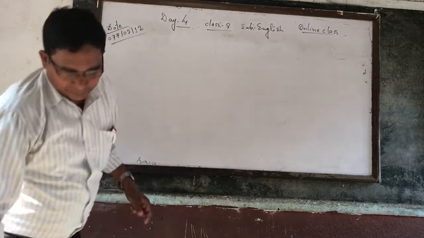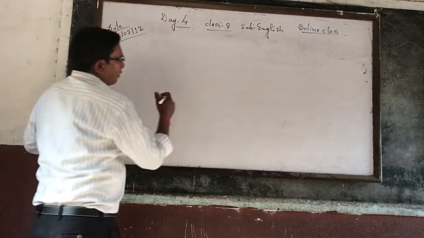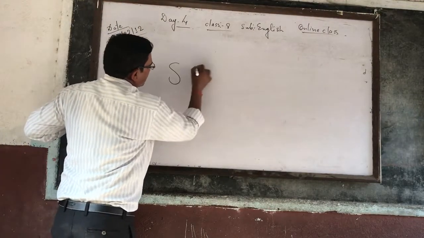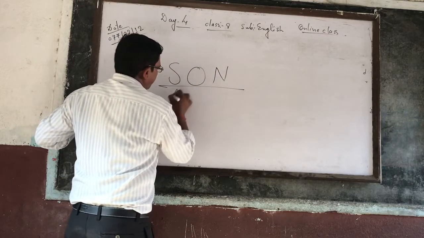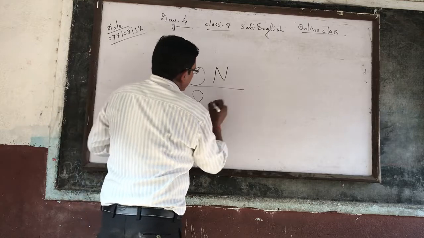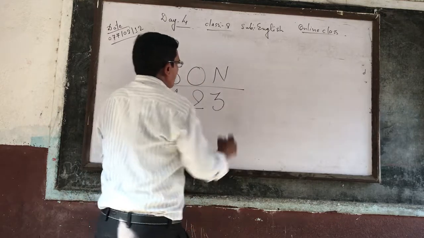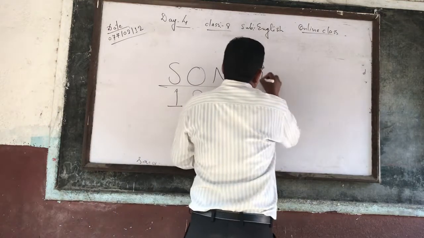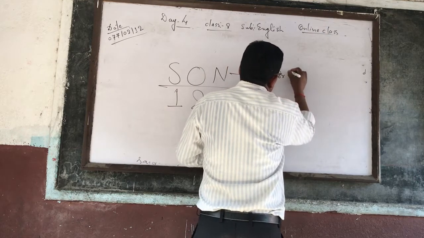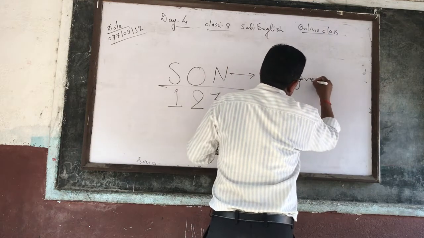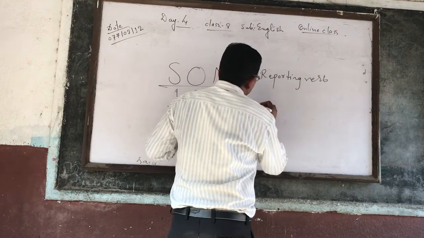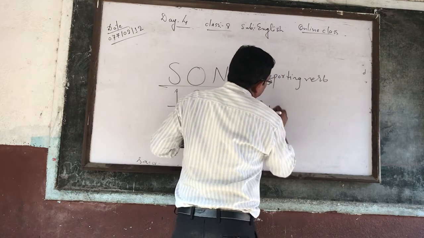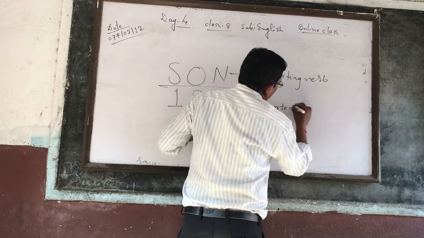For rule number 3, you will get one clue formula. S, O, N upon 1, 2, 3. S, O, N is related with the reporting verb, whereas 1, 2, 3 is related with the reported verb.